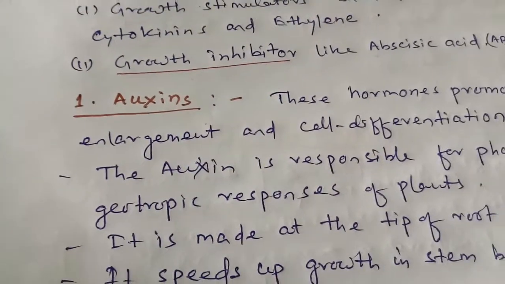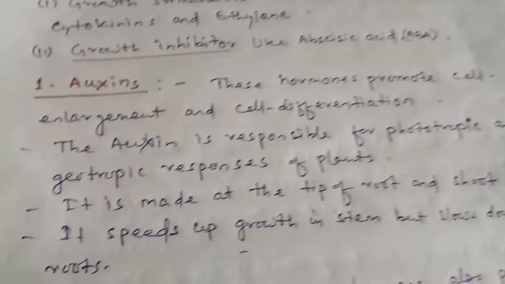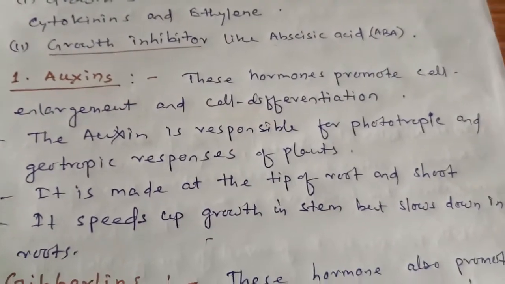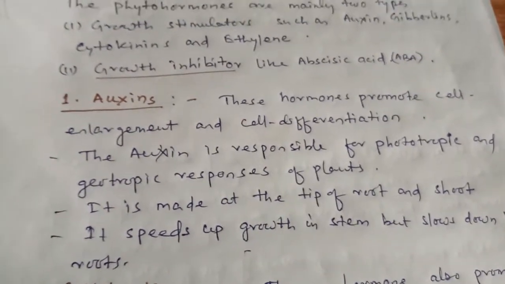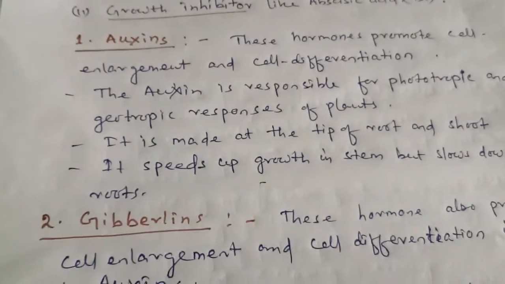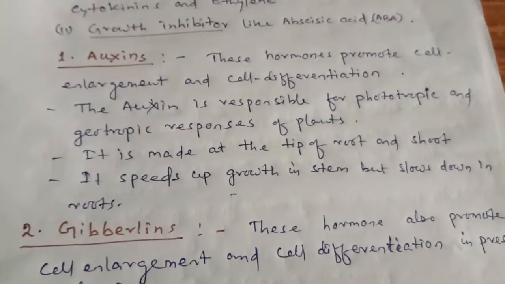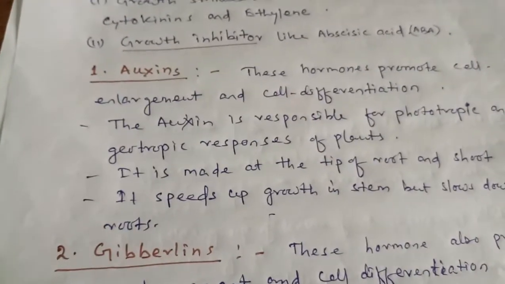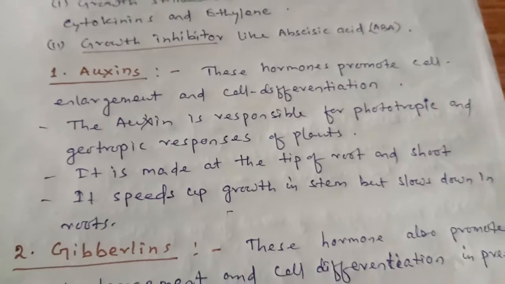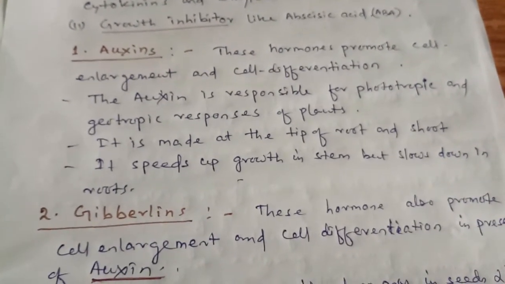The first hormone, let us understand auxin. Students, this hormone promotes cell enlargement and cell differentiation. The auxin is responsible for the phototropic and geotropic responses of plants. It is made at the tip of root and shoot. It speeds up the growth in stem but slows down the growth in roots.